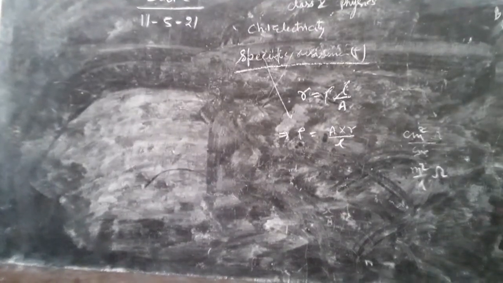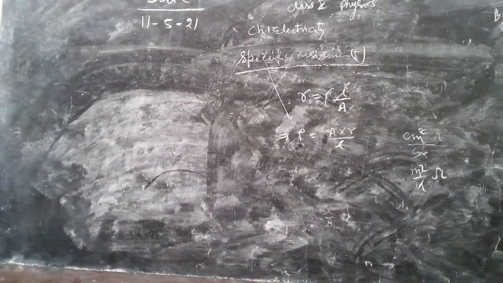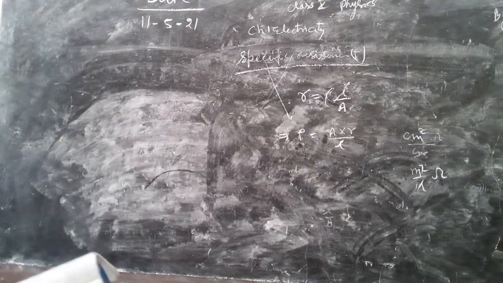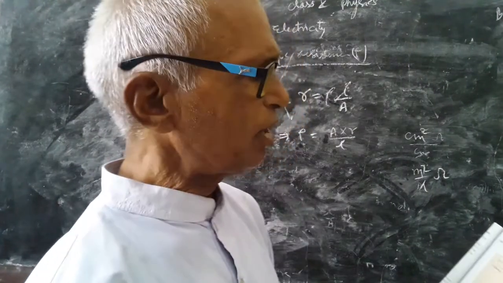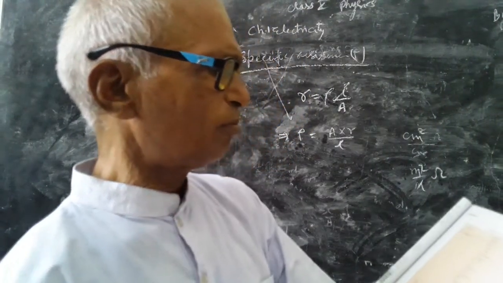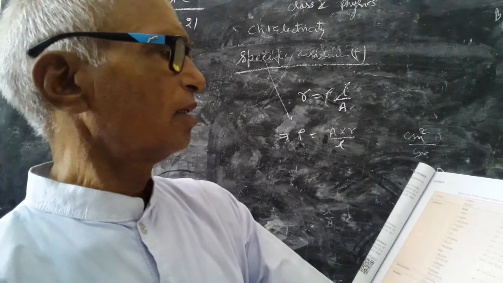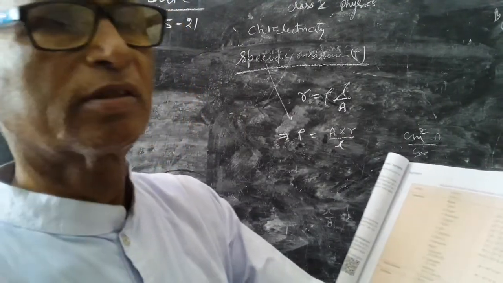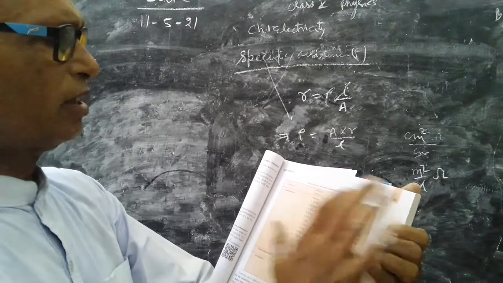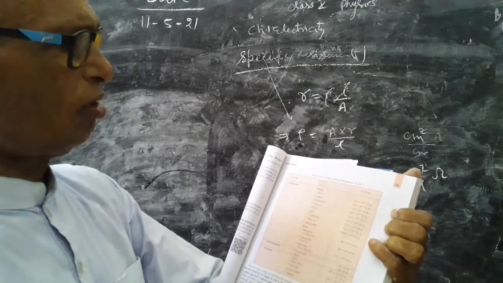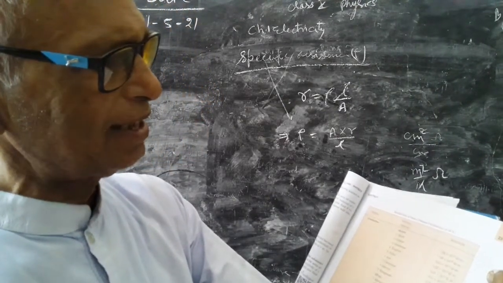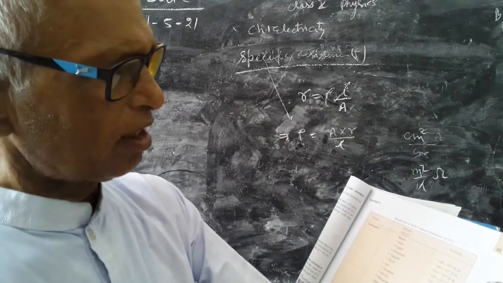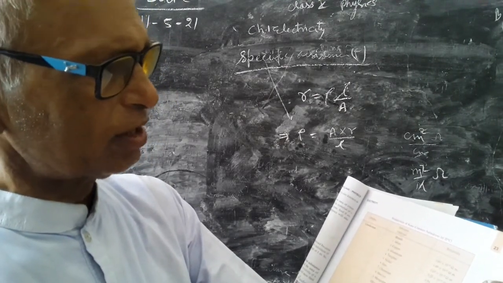In your book, the unit of specific resistance, or rho, is ohm centimeter or ohm meter. It is also given in your book. You see here on page 23 of your book, a chart is given. Look here. Substance and resistivity. Here silver is at the top, whose resistivity is 1.60 into 10 to the power minus 8. Then for copper it is slightly more, 1.69.